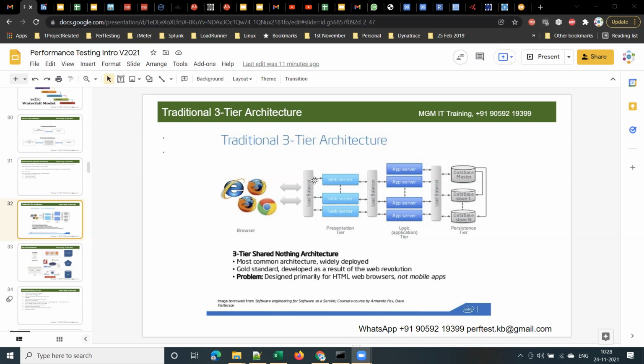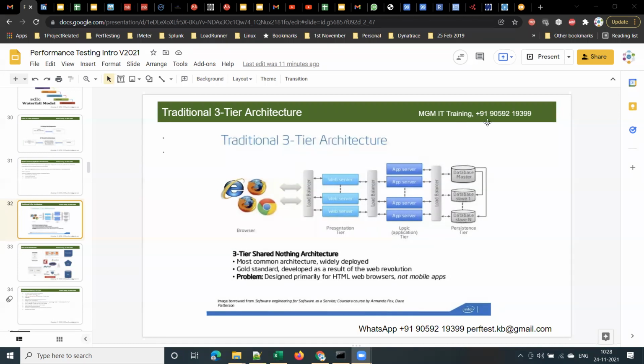A load balancer is software which balances the load when hundreds, thousands, and lakhs of users are coming. It will distribute the load across all the servers, right? To distribute the user load, there will be something called a load balancer.